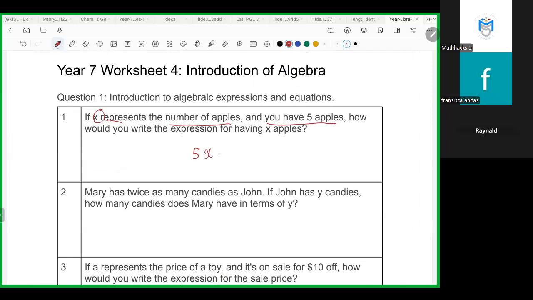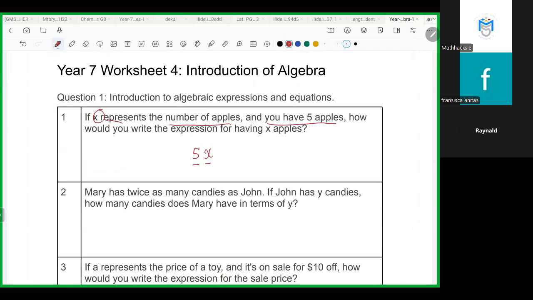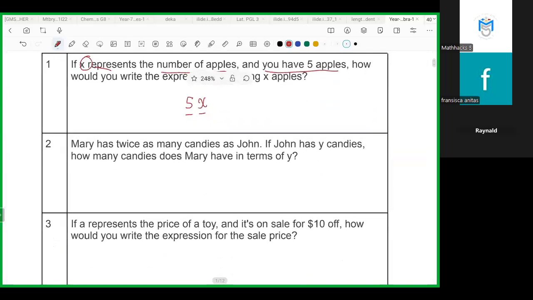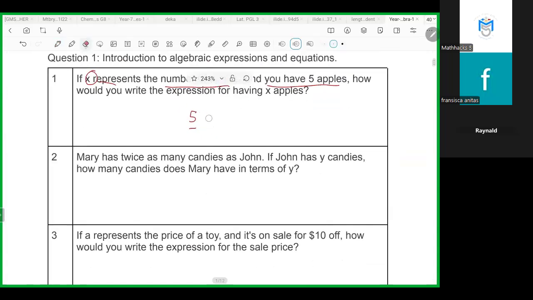So just write it as 5 of x. Okay, that's all. Any questions? No? Sorry, it's 5 equal to x.